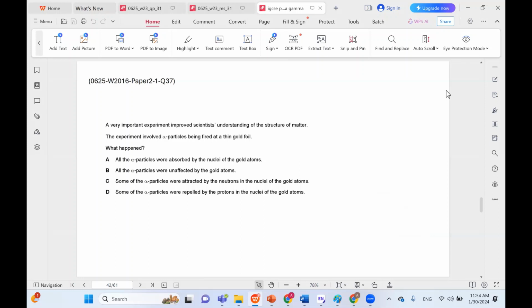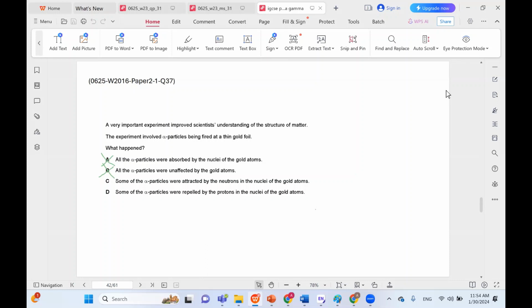A very important experiment improved scientists' understanding of the structure of matter. The experiment involved alpha particles being fired at a thin gold foil. What happened? All the alpha particles were absorbed by the nuclei of the gold atoms. Of course, this is incorrect. Most of the alpha particles were unaffected, but some of them were affected. They were reflected back. Some of the alpha particles were attracted by the neutrons.